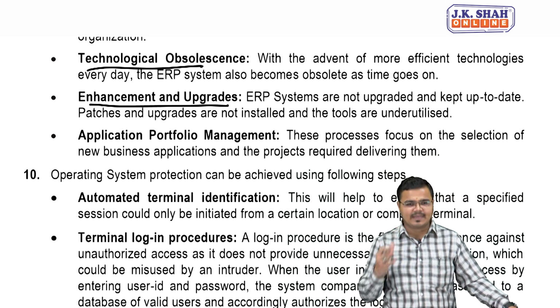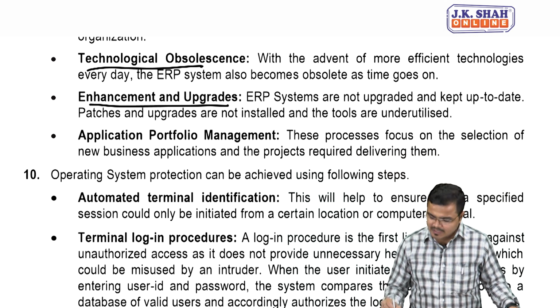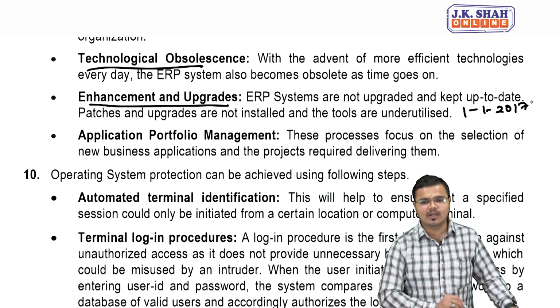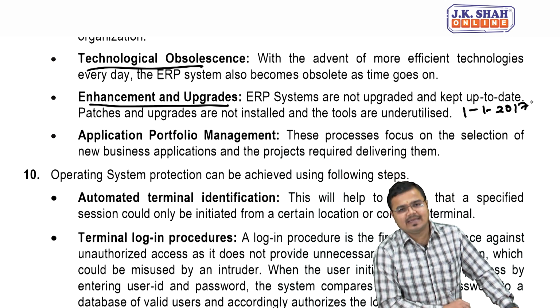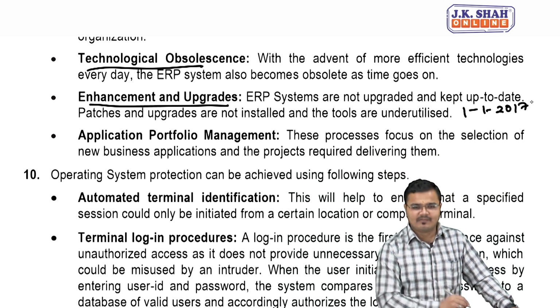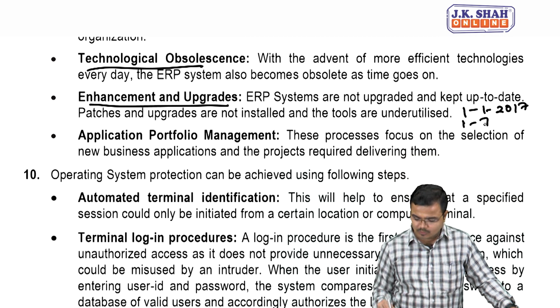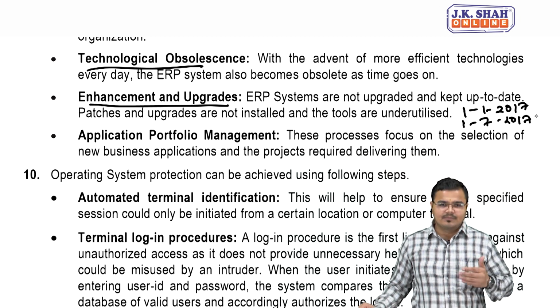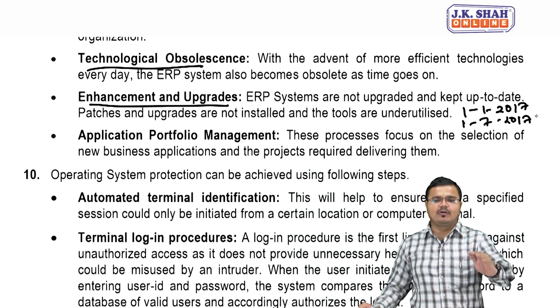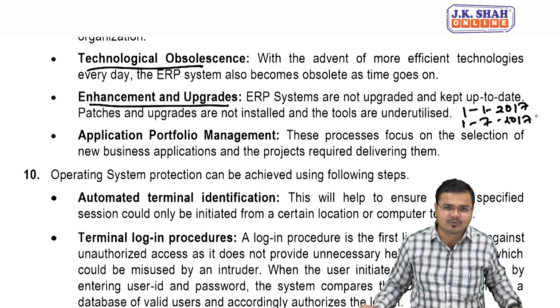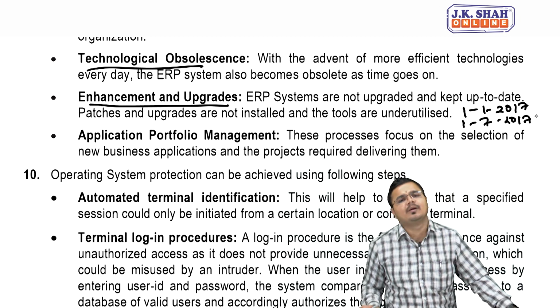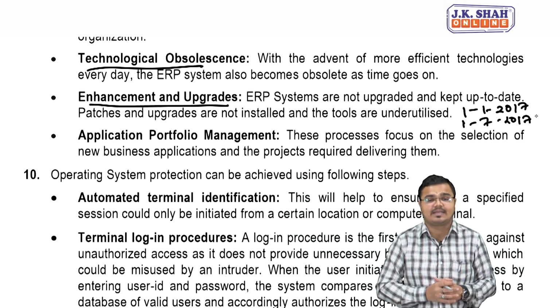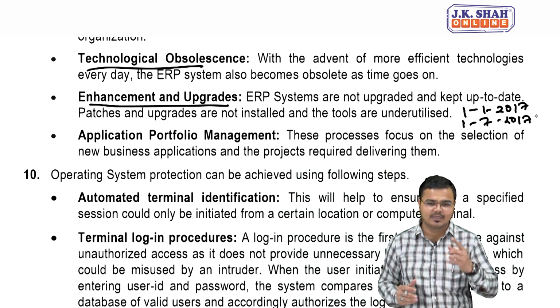Let's take a very simple example to understand this. Suppose on 1st January 2017, a company has purchased one licensed version of Tally. But we know on 1st July 2017, the Indian government came with GST. So now what? I am already having the software, but I want upgradation with the GST module. So my company should provide me the updates. If such updates and enhancements are not available, then it is one more risk.